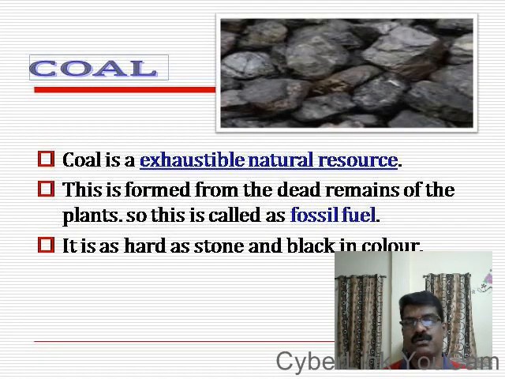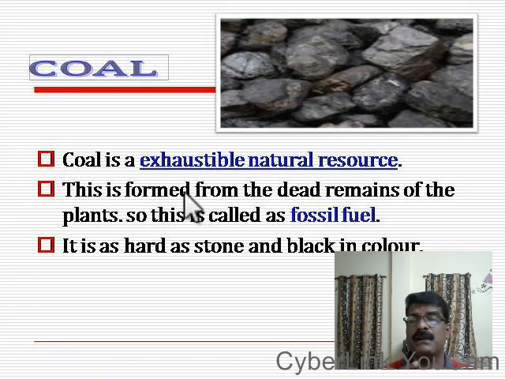Let us learn about the fossil fuels. To begin with, let us study about coal. As I already told you, coal is an example for exhaustible natural resources. Coal is available only in limited amount. Coal is available only in certain places.